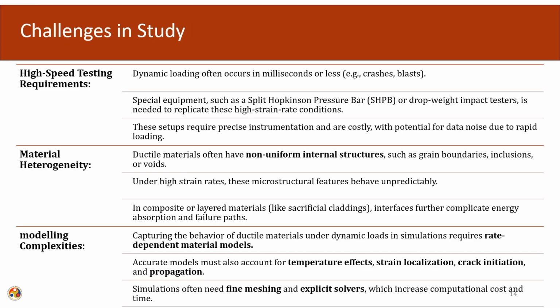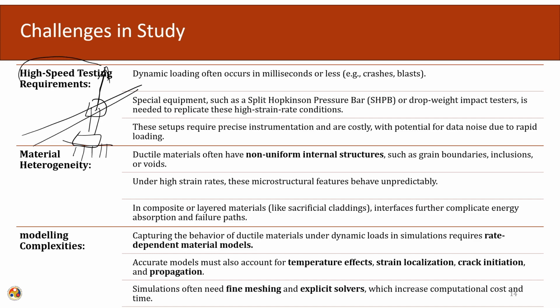Moving ahead, what are the challenges in the study? We have established that the evaluation of the properties under dynamic loading is required, but how to do it? The first challenge comes from the high speed testing requirements. In a static loading, what is done? We can take a coupon, put it in a universal testing machine and pull it at a steady, normal slow speed, and that will give us the behavior of this metal in the static sense.